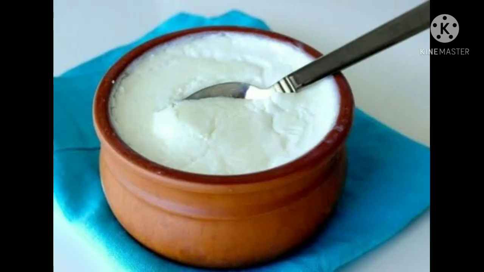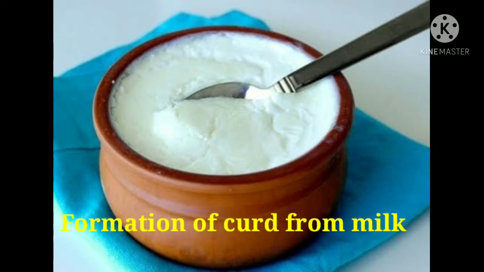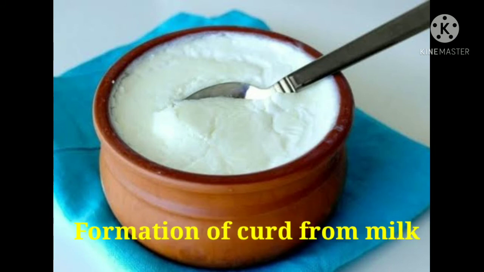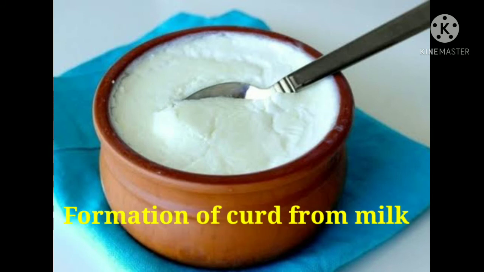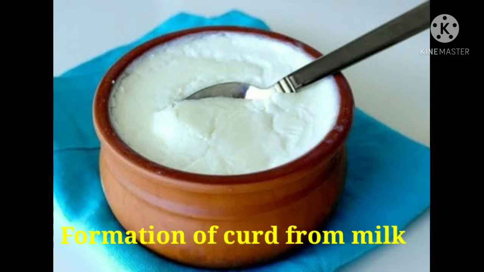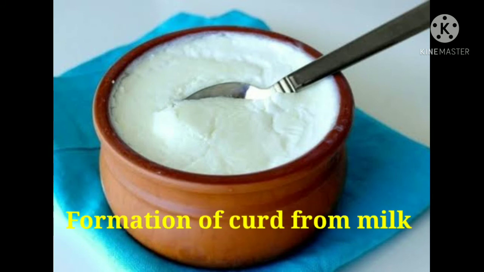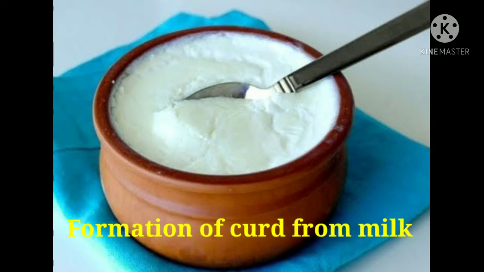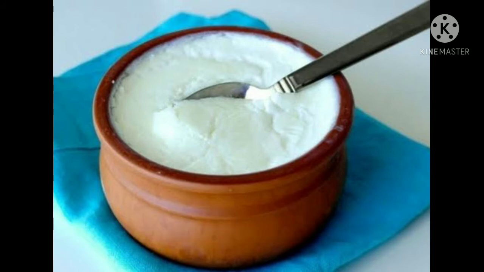Now some examples. First example is the formation of curd from milk. When we make curd from milk, what happens? This process involves a new substance from the original one. The curd has different properties from the original substance, the milk. So this is a chemical change.